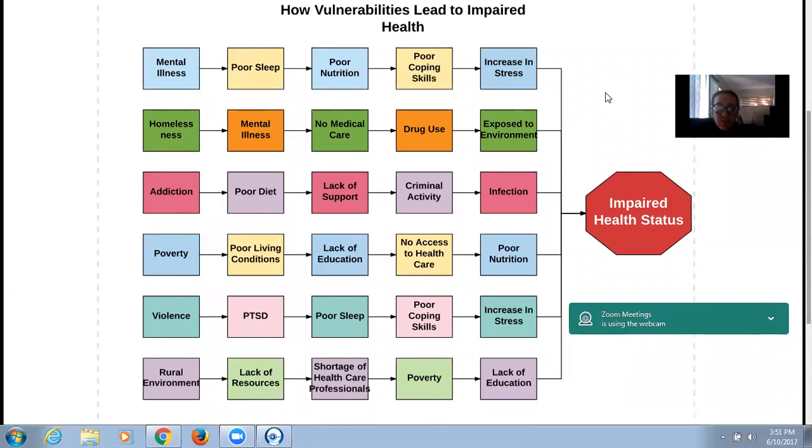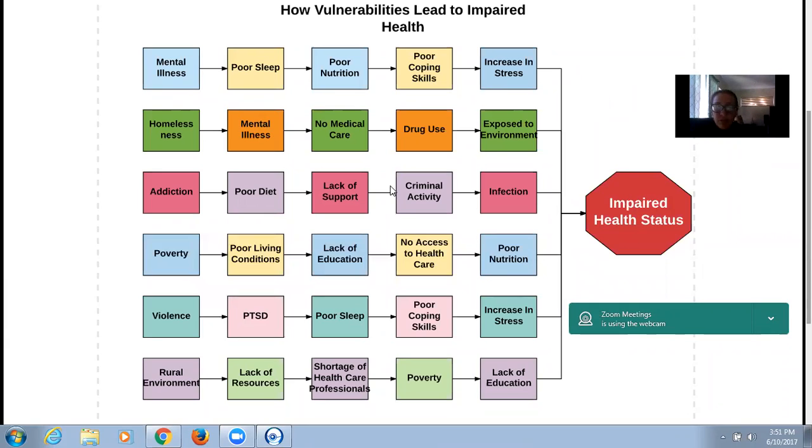My second vulnerability that I chose was homelessness. Mental illness is also very prevalent in homelessness, and so is drug use. Usually, homeless people do not have a lot of access to medical care, and they are exposed to the environment, which all causes an impaired health status.